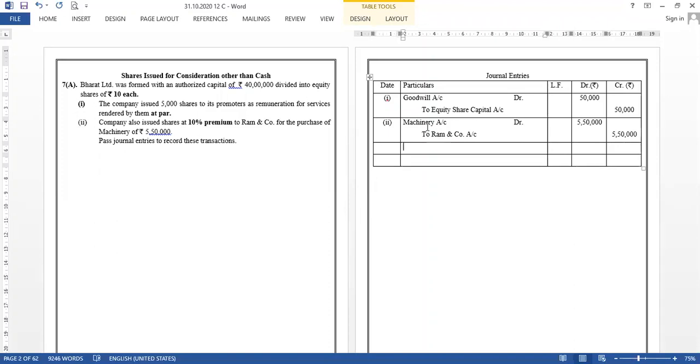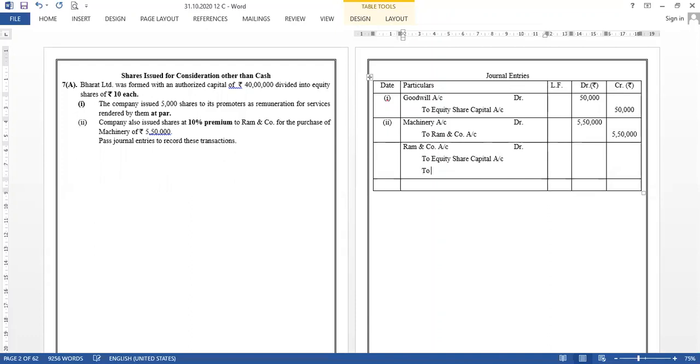Now the point is the shares are issued at 10% premium to Ramen Company. So vendors like Ramen Company would be debited over here. Ramen Company account debited. We know the shares are issued at premium, so to equity share capital, and to SPR, that is Securities Premium Reserve Account. Please write in full. I have a habit of writing SPR, but you please don't write SPR. It is fine for practice, but in the exams, Securities Premium Reserve Account has to be written in full.